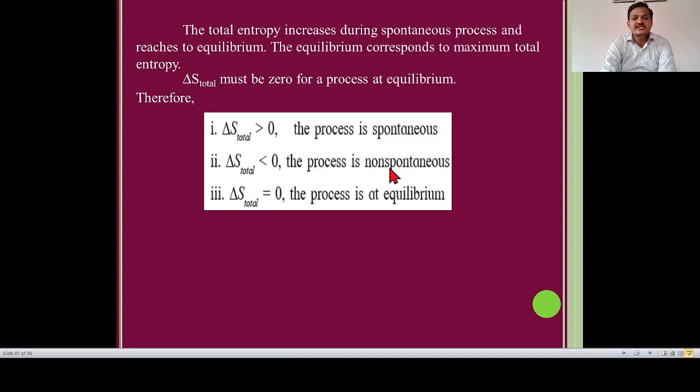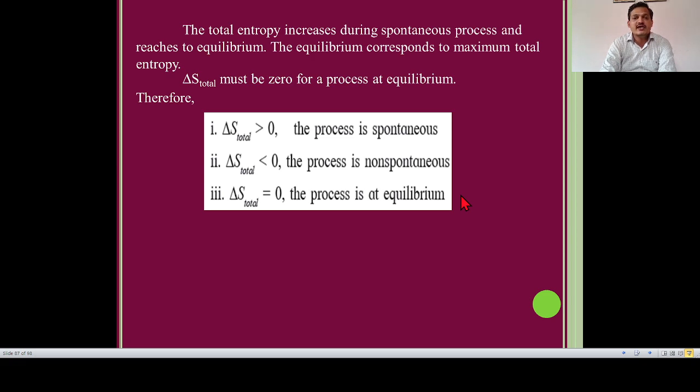The process is non-spontaneous. Case number 3, delta S total is equal to 0. Then the process is at equilibrium. These three are very important criteria of spontaneity.